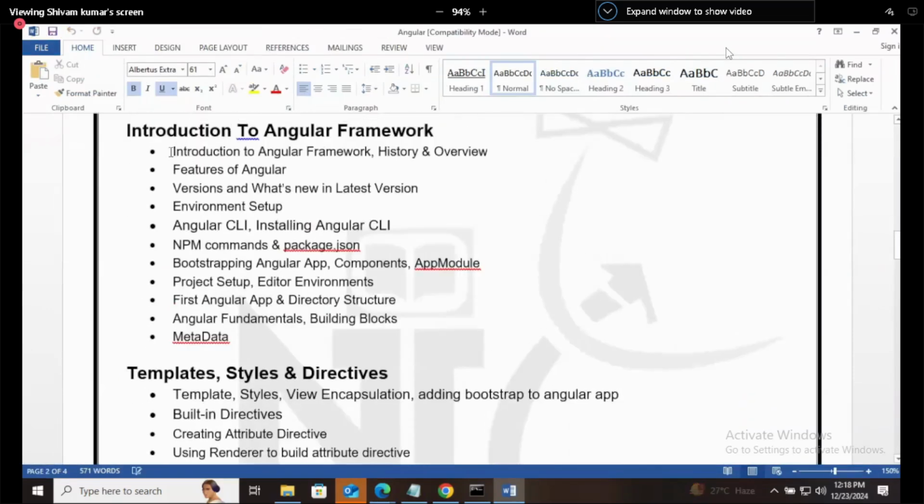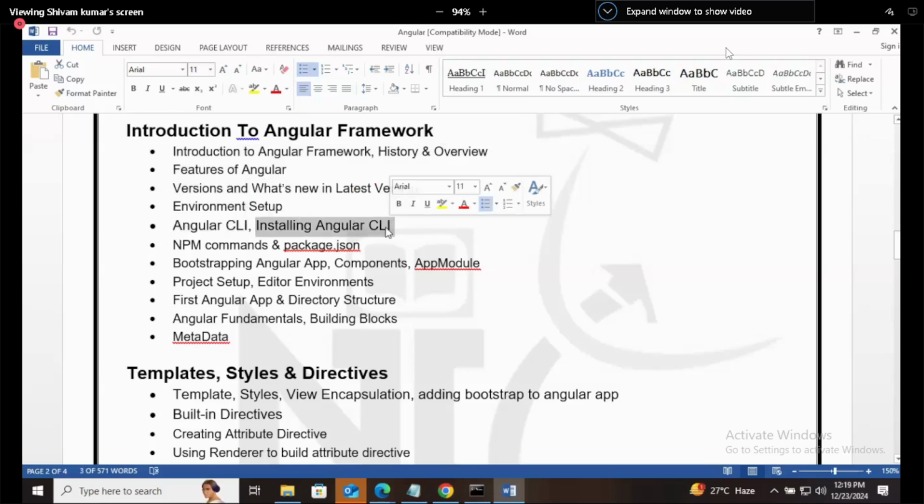So introduction to Angular framework, history, overview, features of Angular, versions and what's new in latest version. So these three things we discussed today. Tomorrow we will do the environment setup, Angular CLI, installing the Angular CLI.